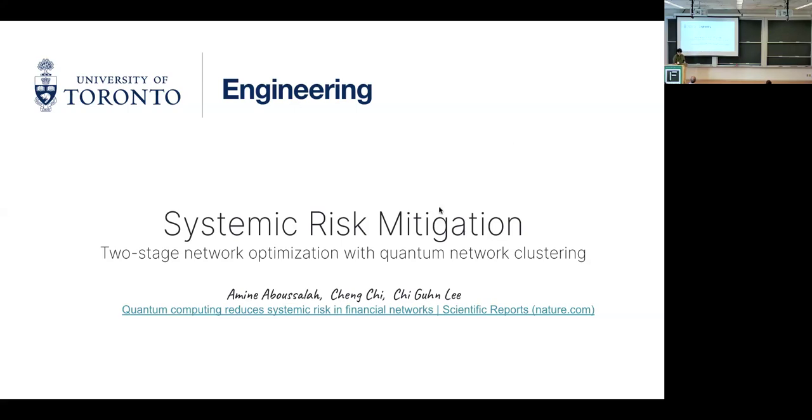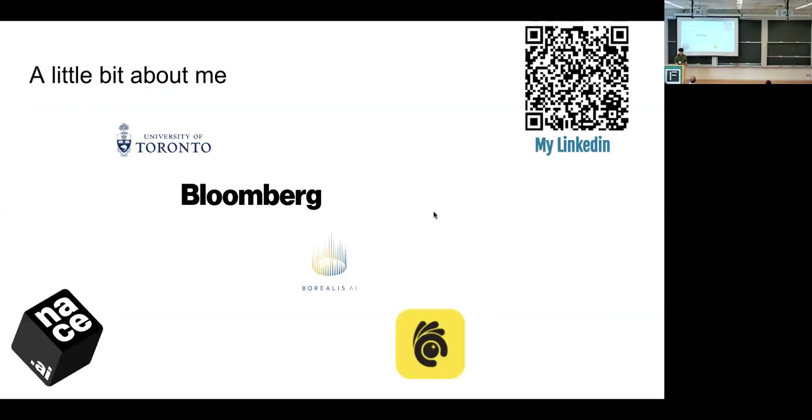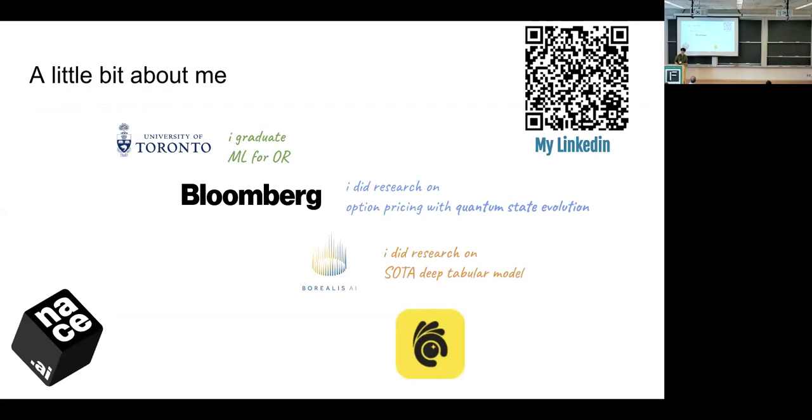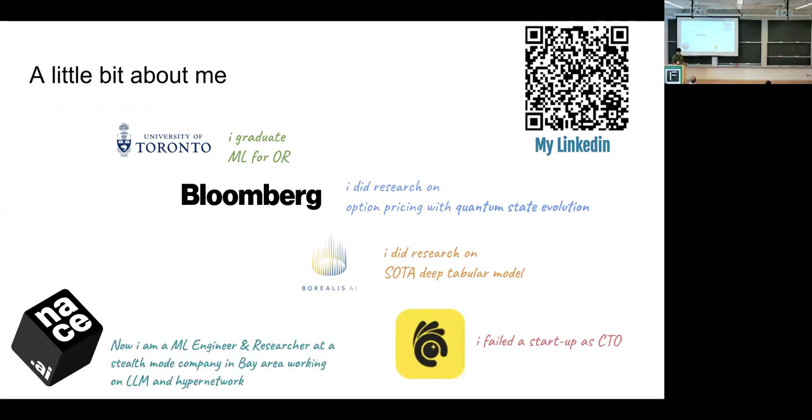So a little bit about me. I graduated from University of Toronto, where I worked on research in machine learning for operational research. I also did some research on option pricing with quantum state evolution, and on salted deep tabular models with Borderless AI. I also failed a startup company as a CTO because we ran out of money. Now I'm working as a machine learning engineer researcher at a stealth mode company in the Bay Area, working on large language models and hyper networks. That's about me, and my LinkedIn is here, so happy to connect.